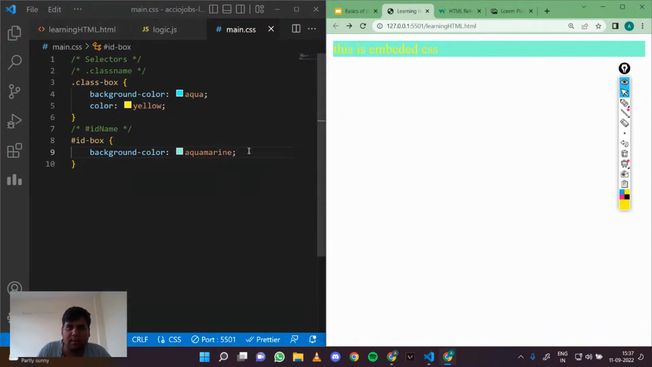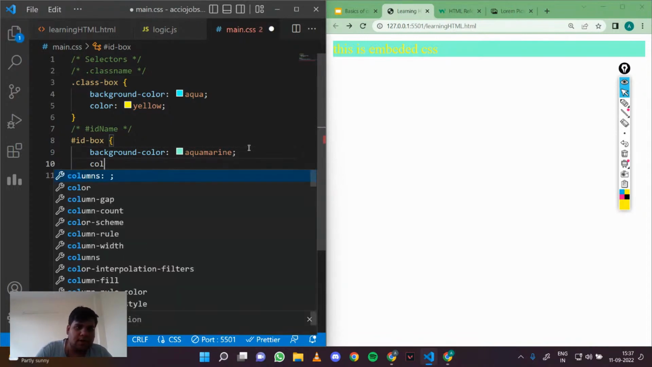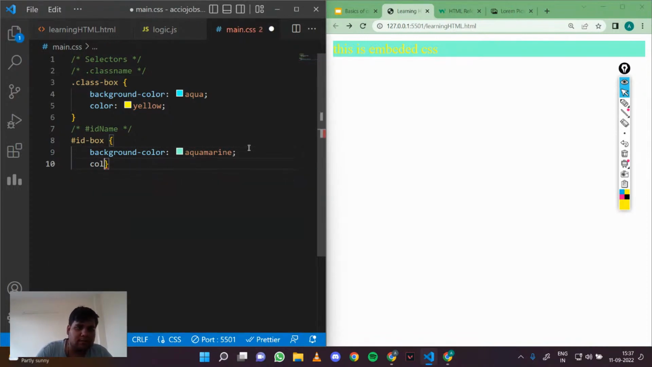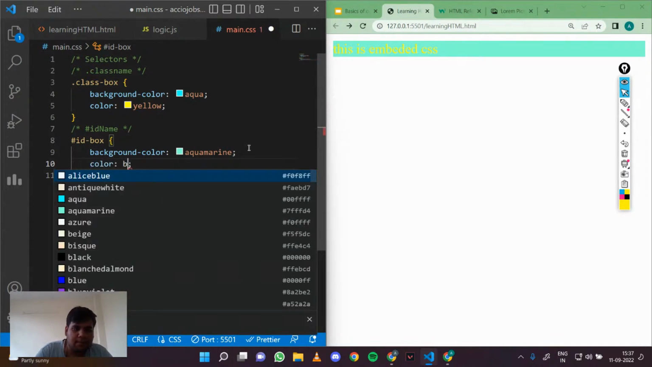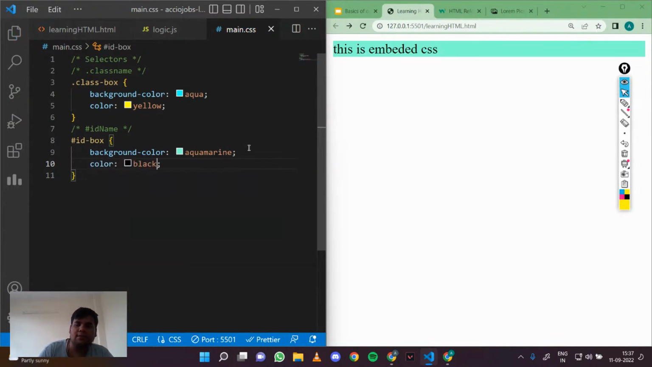So it changes to aquamarine, right? And if I do color as black, it will change to black, right? So that's how you query this, right?